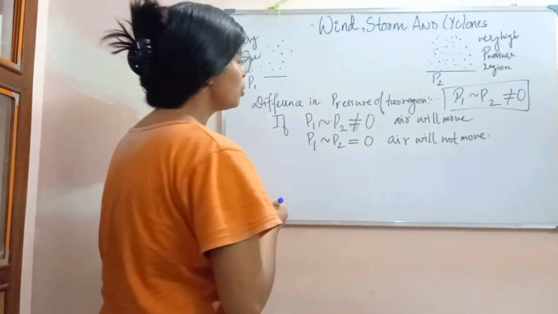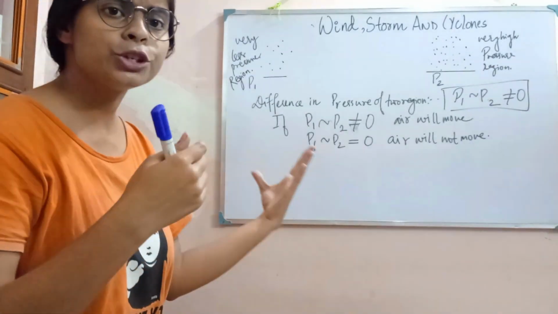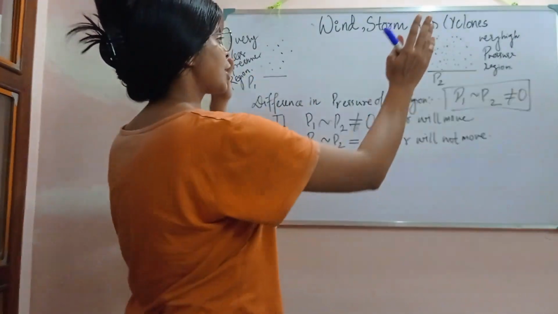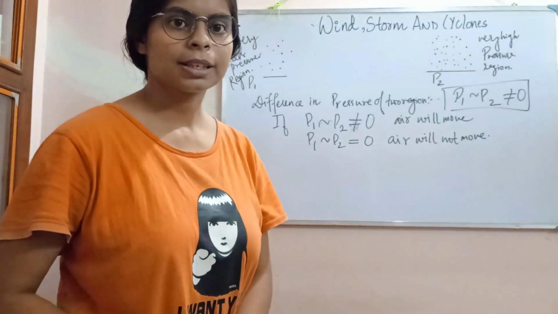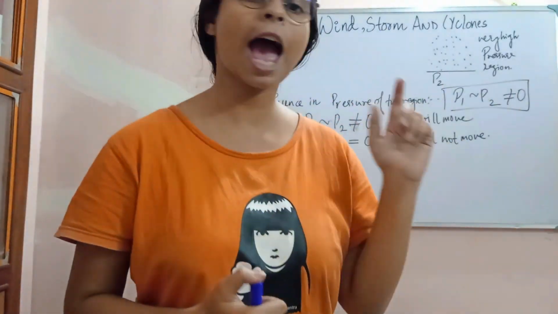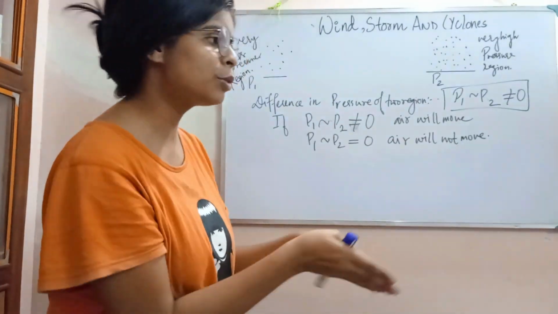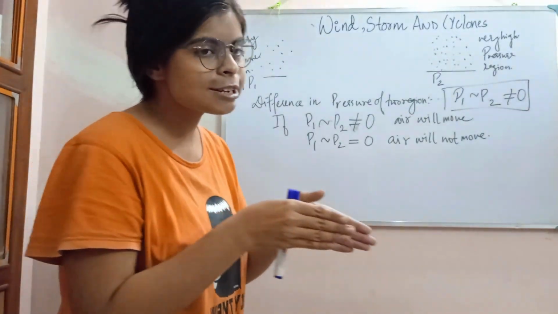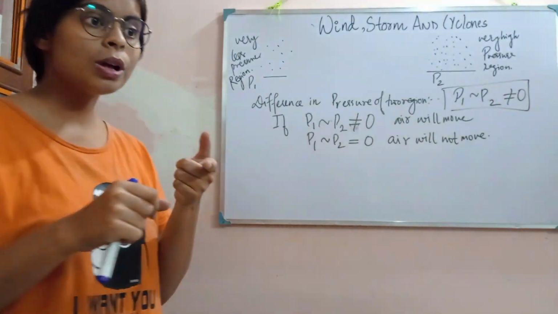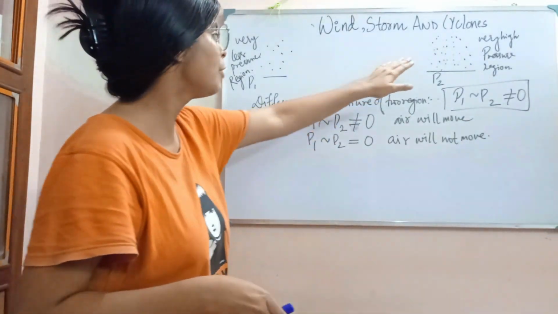Suppose we have taken two regions having different pressure, and due to the difference in pressure, the air will move until the pressure of both regions becomes equal. But whenever I move from one place to another, I have to follow one path. I have to decide on a road. If I go to someone's house, I can't just fly there. I have to follow a certain road, certain directions. So that direction is my path. Similarly, the air will take a certain path to flow from here to here.